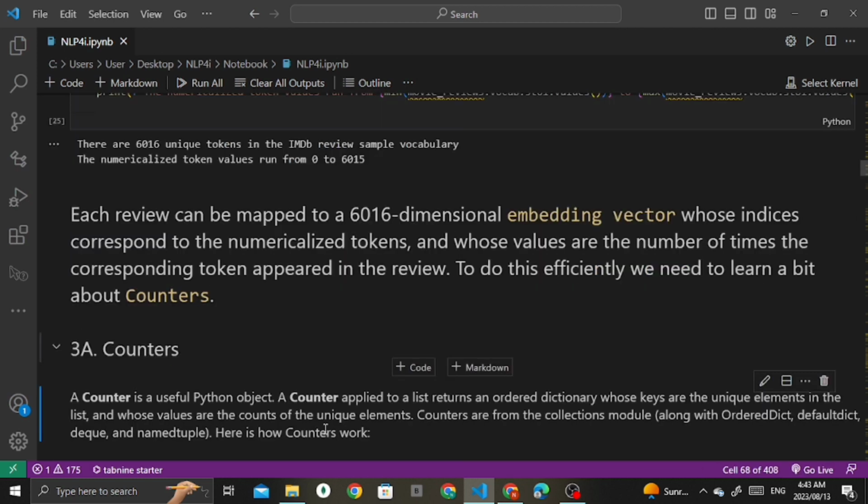Okay, so the next thing I want you guys to be introduced to is counters and sparse matrices. The sparse matrices part we will be covering in the next part of this video. I want to introduce counters because we're going to use a term document matrix, and counters are really important for it.